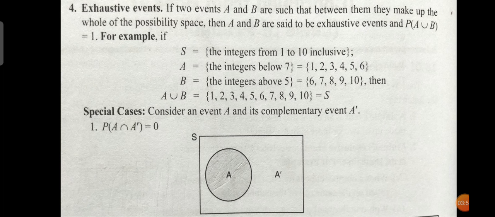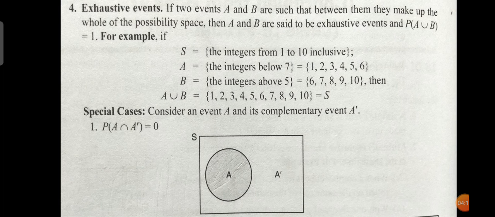Next is exhaustive events. If 2 events A and B are such that between them they make up the whole of the possibility space, then A and B are exhaustive events, or P of A union B is 1.